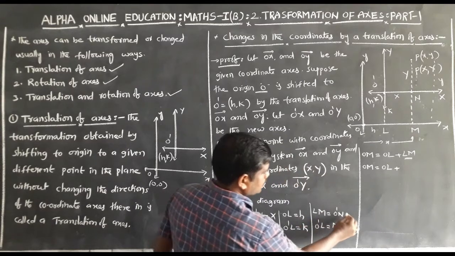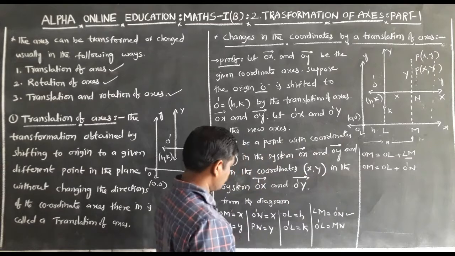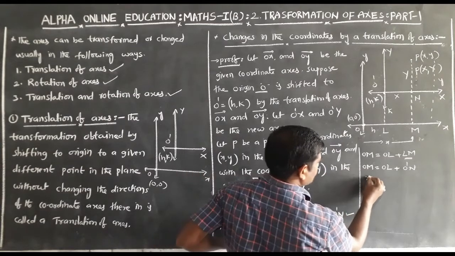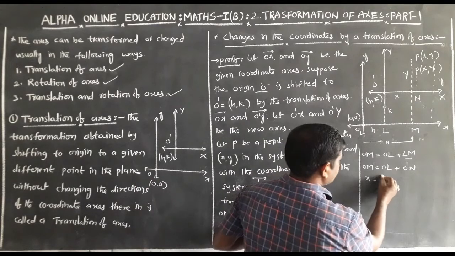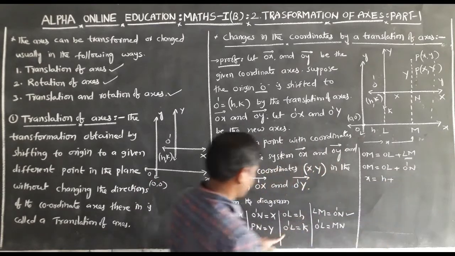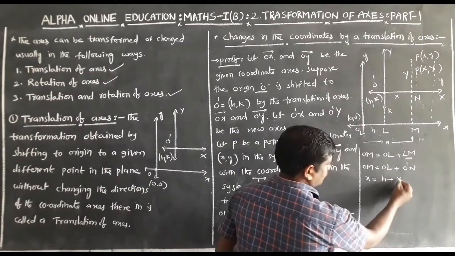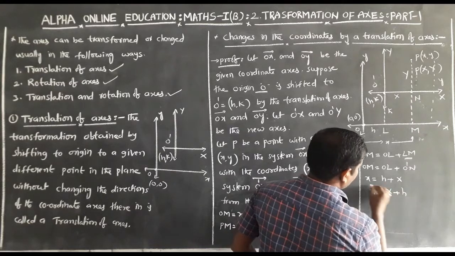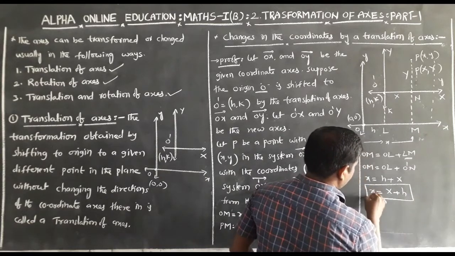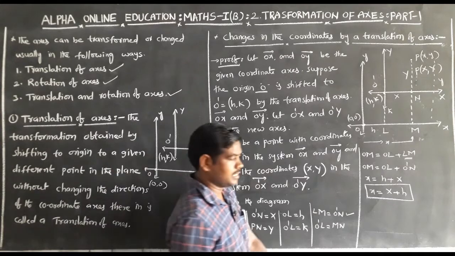LM is equal to, write down, O dash N. OM is equal to small x, OL is equal to small h, O dash N is equal to capital X. Therefore, small x is equal to capital X plus H.